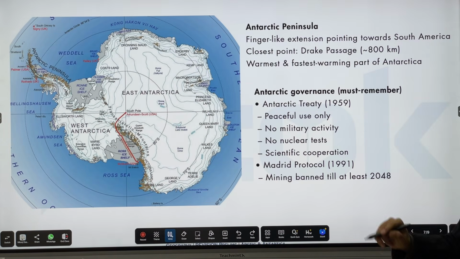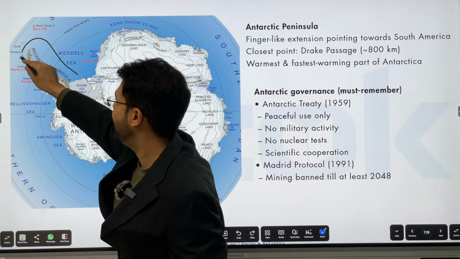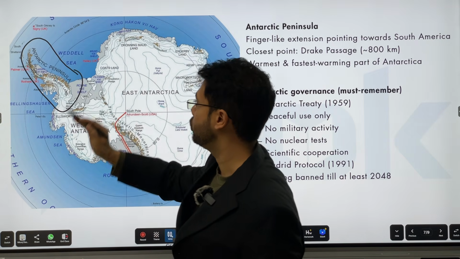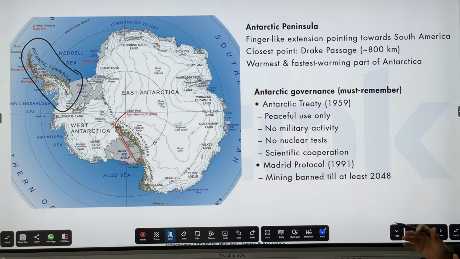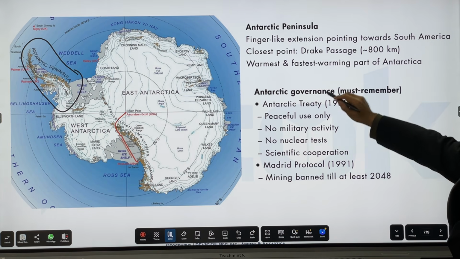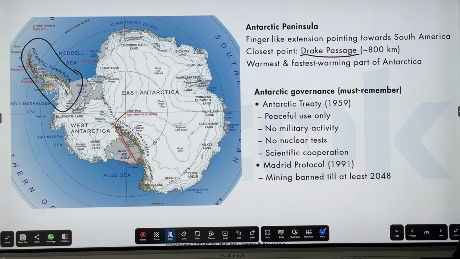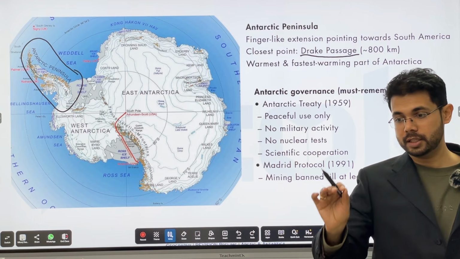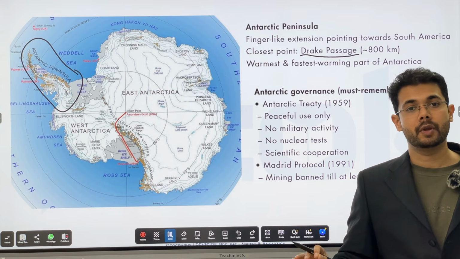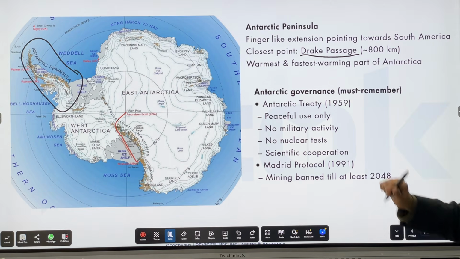Now, the Antarctic Peninsula. In Antarctica, there is this peninsula, a piece of land that is jutting outside. This is the biggest and most major landform you need to remember about Antarctica. This and the Drake Passage are closest to each other. Where is the Drake Passage? We read that in the South American lecture. The Drake Passage is right below Argentina, one of the very tricky passages for any sailor to get across. So the Drake Passage is over here.